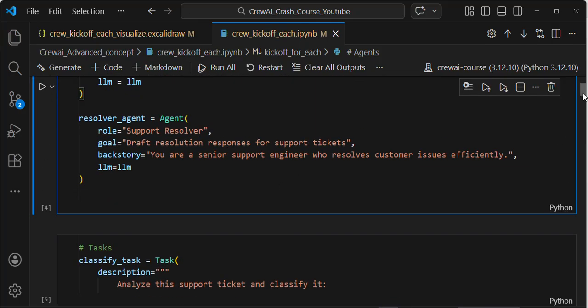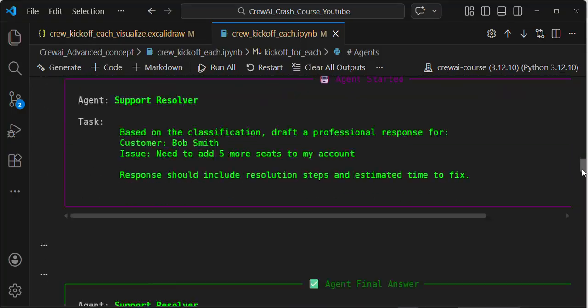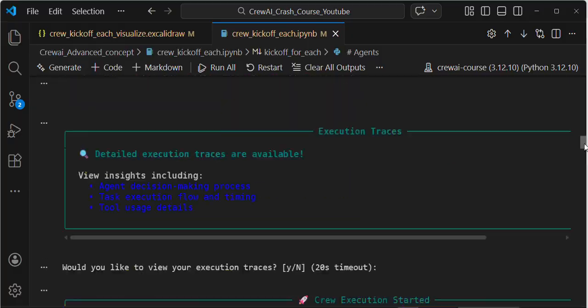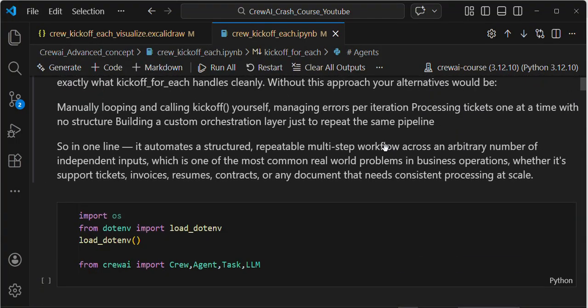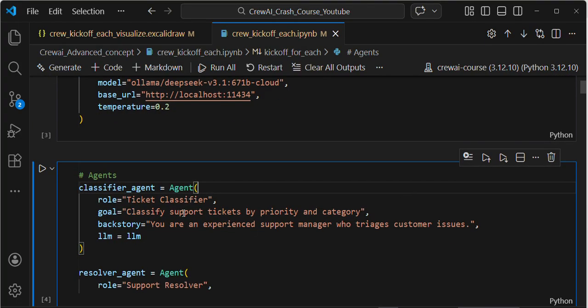If I execute this cell, it will run around 10 minutes, and it will be a long output. If I execute the same cell again, it will take around 10 to 15 minutes. That's why I'm not executing the cell. In your case, you can execute this file, guys.